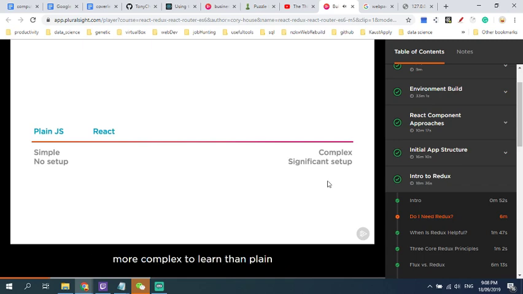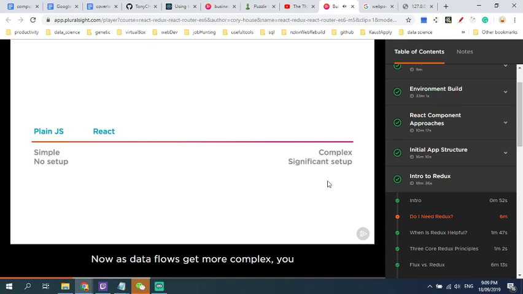Sure, it's more complex to learn than plain JavaScript, but that quickly pays off. The clear component model, the virtual DOM, synthetic events, and the ability to think about your app in terms of small, pure, reusable components are just a few of the great features that make React so popular and help us manage complexity in our apps.